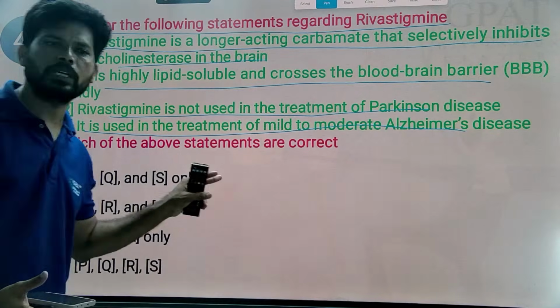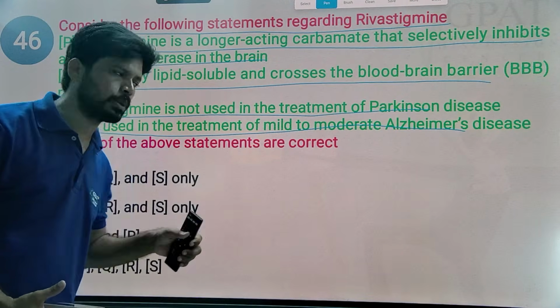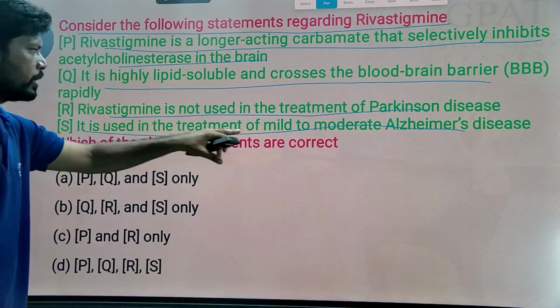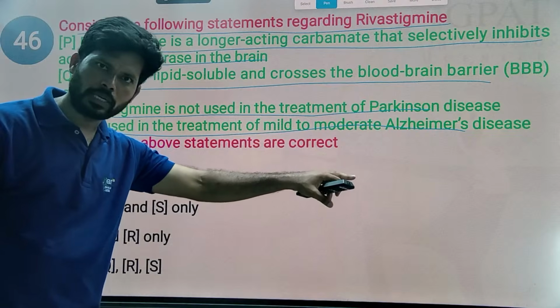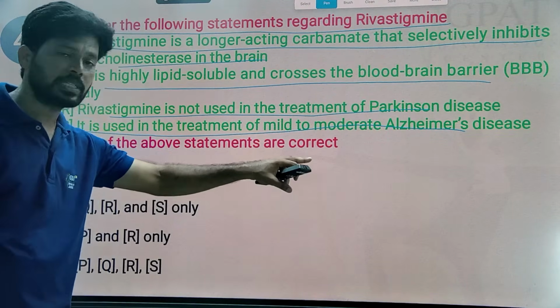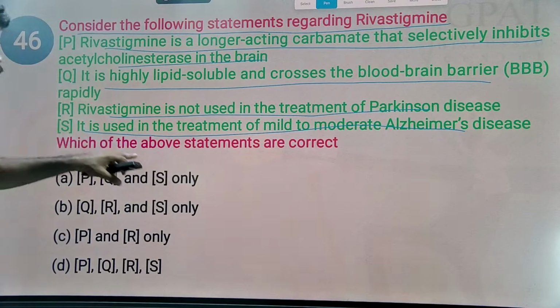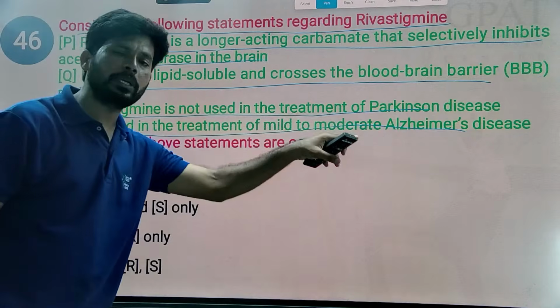Okay, so this is regarding the information about rivastigmine. It is used in treatment of mild to moderate Alzheimer's. Yes, it is a drug of choice for treatment of Alzheimer's along with other parasympathomimetics, especially inhibiting acetylcholinesterase in the brain. And rivastigmine is not used in treatment of Parkinsonism.